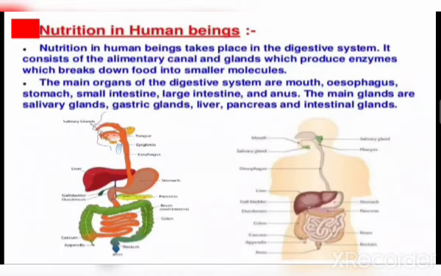And the mucus protects the inner lining of the stomach from the action of the acid under normal conditions. Every now and then, after a particular period of time, the HCl is released, which helps in the digestion of the food.